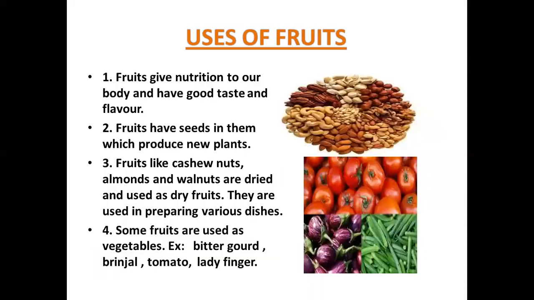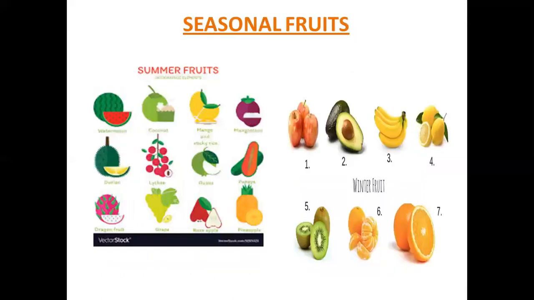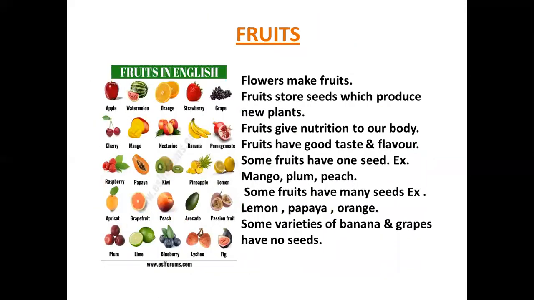Now let us see what we have discussed now. Flowers make fruits, fruits store seeds which produce new plants, fruits give nutrition to our body, fruits have good taste and flavor, some fruits have one seed, example mango, plum, peach, etc. Some fruits have many seeds, example lemon, papaya, orange, etc. Some varieties of banana and grapes have no seeds.